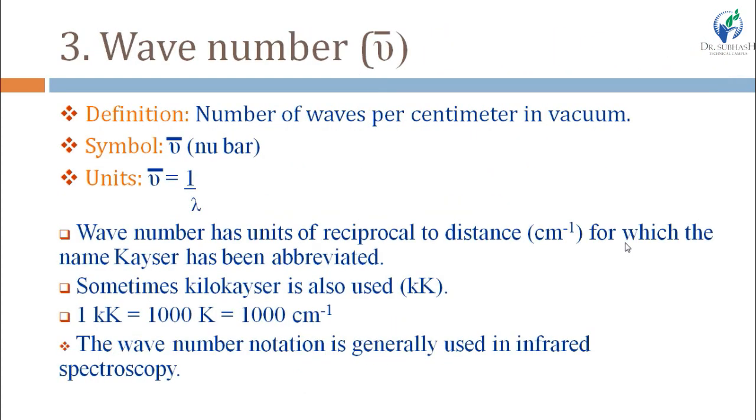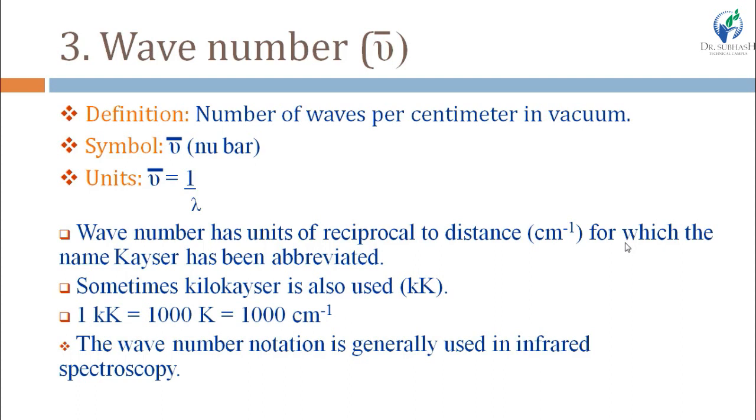The third property is wave number, which is symbolized by nu bar. The number of waves per centimeter in vacuum is known as wave number. It is symbolized by nu bar.